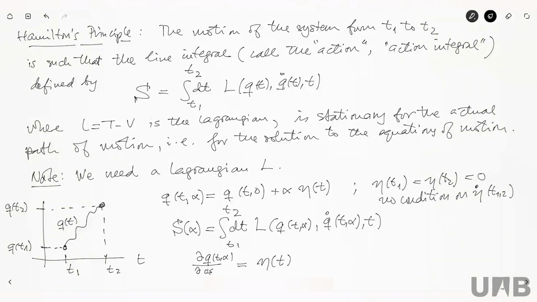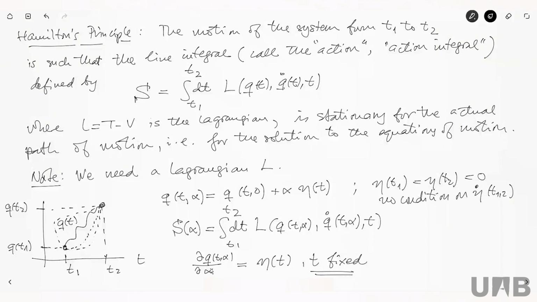Notice that I'm taking a variation of q with respect to a parameter alpha, and that is at fixed time. So the time here is fixed. These variations that I'm taking by going to different paths like this one, that one, or this one are variations with respect to alpha. t is fixed.